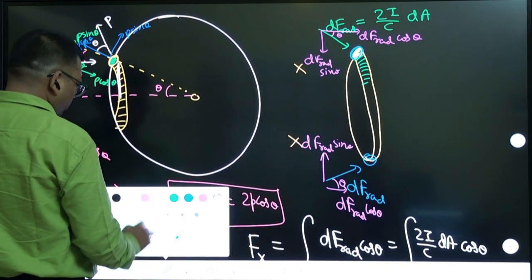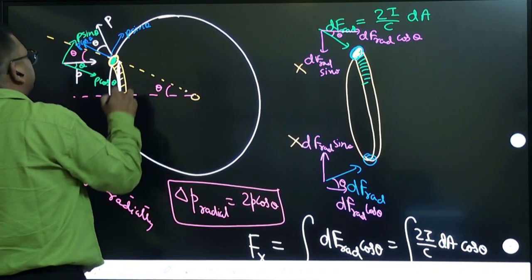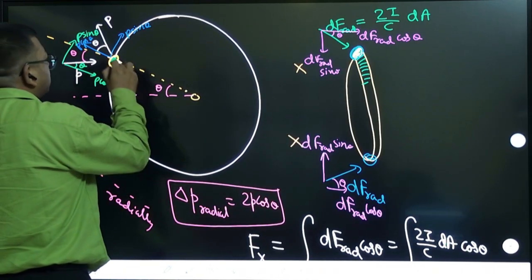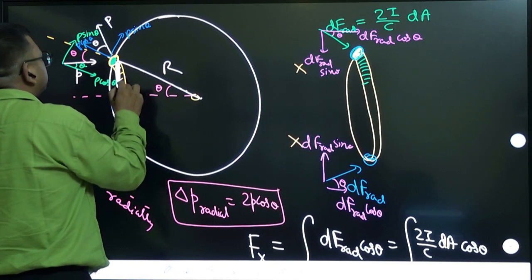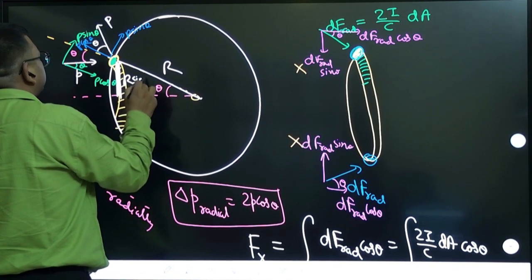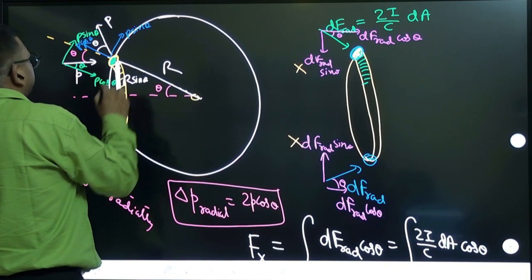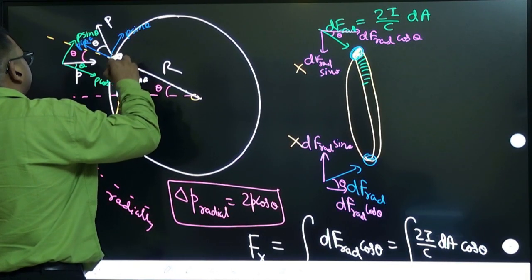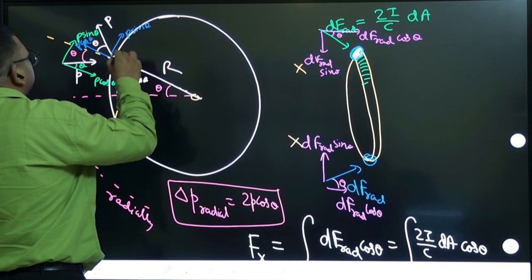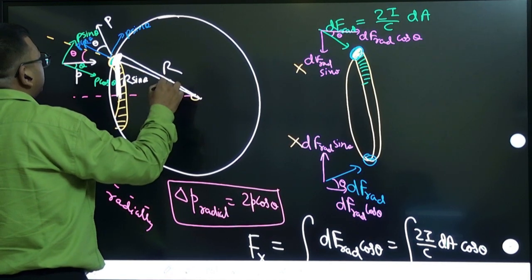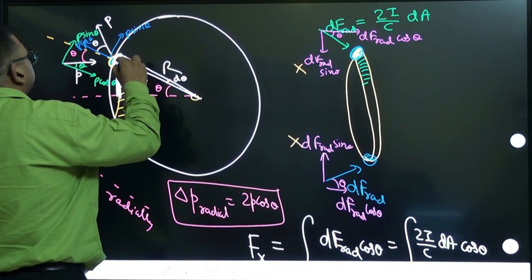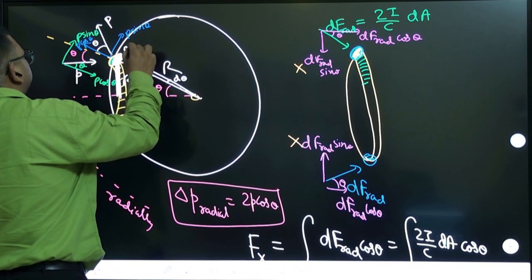To calculate this, you think about this line. How much is this? Because this radius is r, this is theta, so this is r sin theta, right? R sin theta, and a small width of this is like an arc length. Let us say this angle is small d theta. This arc length is r d theta.